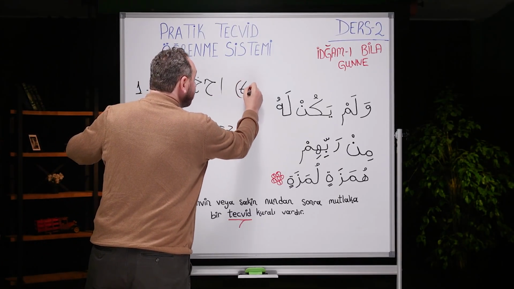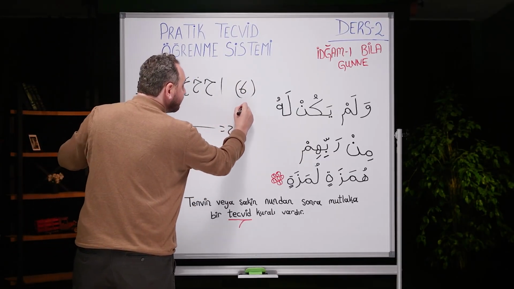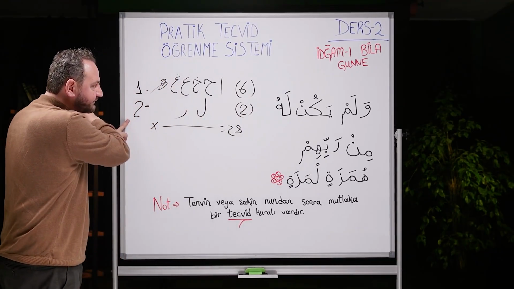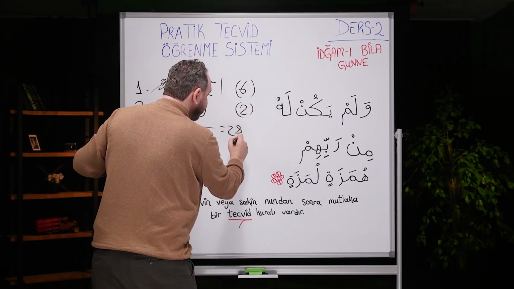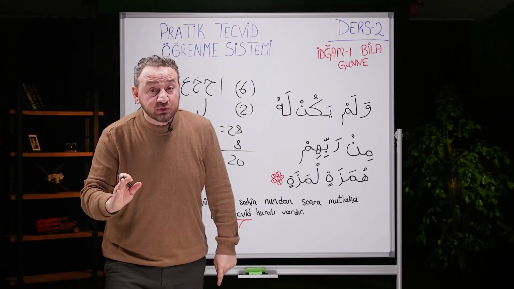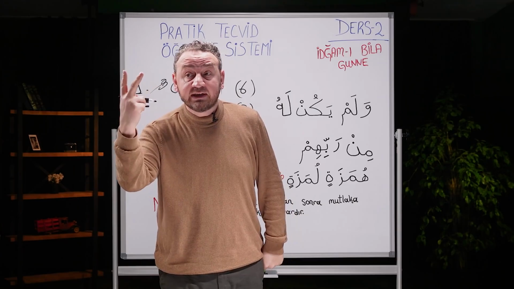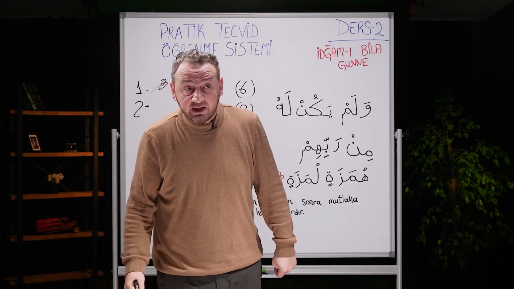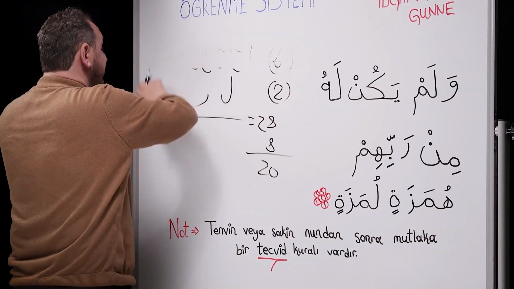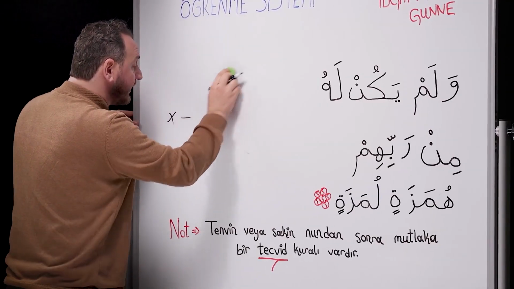When it comes to those 28 letters, what did we do in the first rule? We sent away 6 letters: Elif, ha, hı, ayın, gayın, and ha. Now in our second rule, we have 2 letters, lam and ra. So we take 6 from here, 2 from there, and we have 20 letters left. What happens if the letters lam and ra come after tanween and nun sakin? The second rule happens. Idgham bila ghunnah happens.